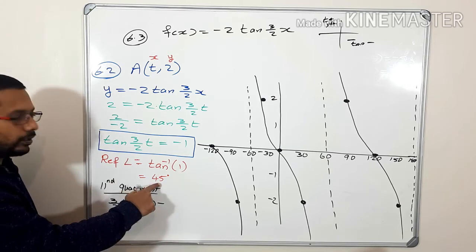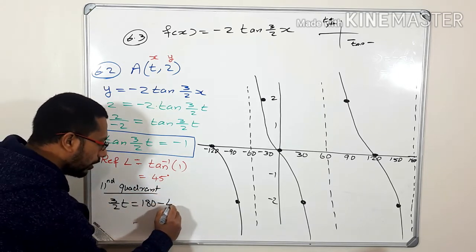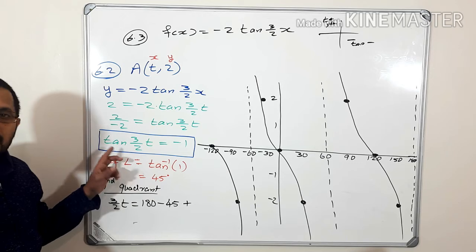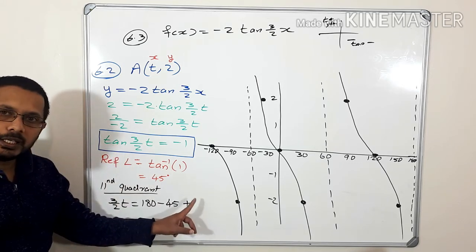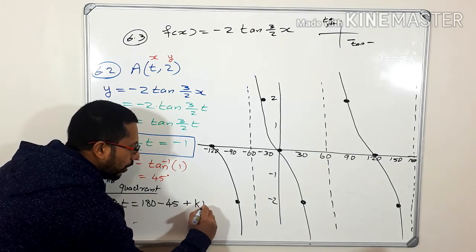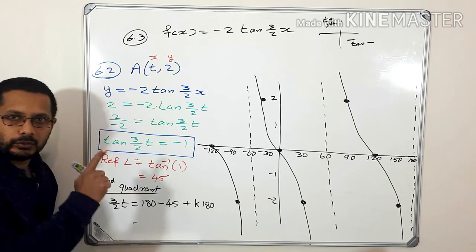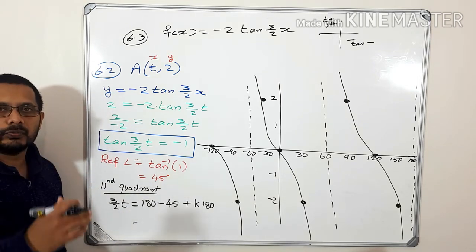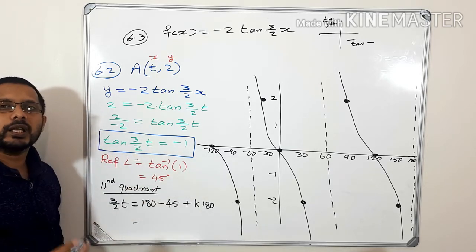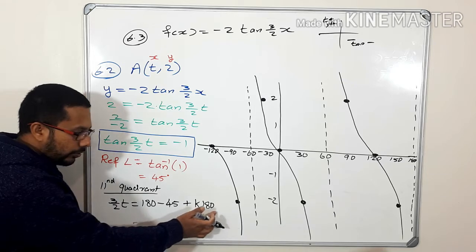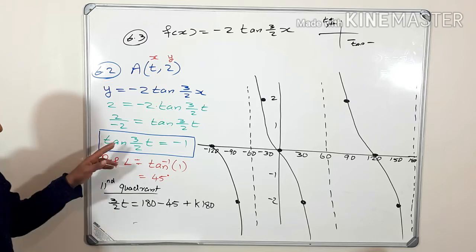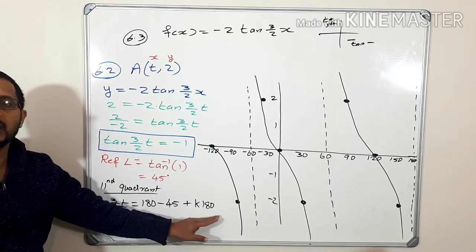What is our reference angle? We got 45 degrees. So 180 minus 45 plus, if it is a tan graph, you are supposed to write k 180 degrees. This one you studied in your class. If it is a sine or cos graph, the general solution is plus k 360. Since this one is a tan graph, you write plus k 180.